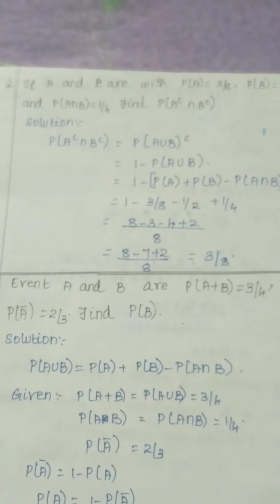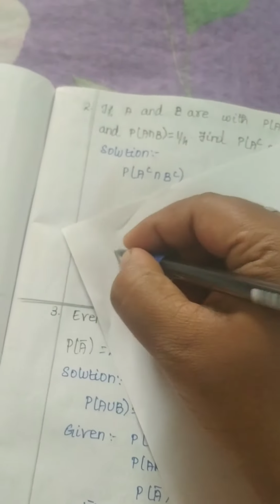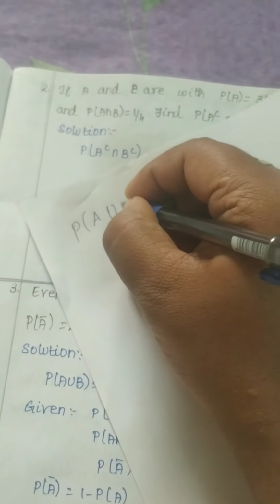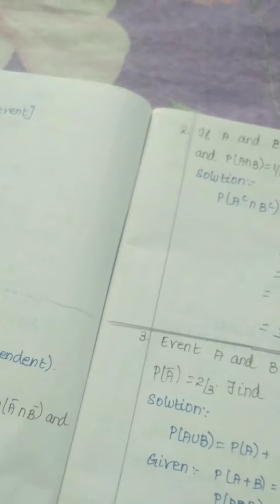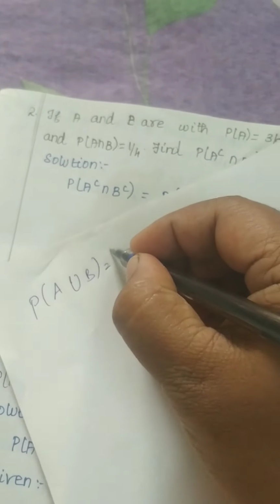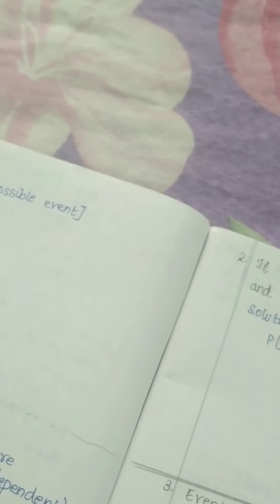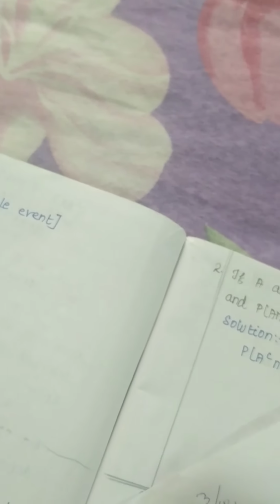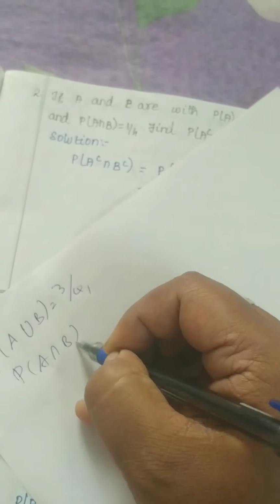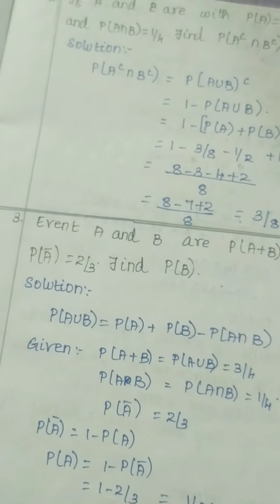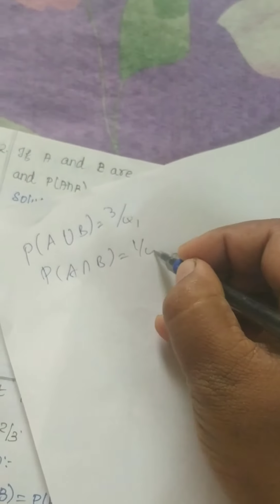From this you have to calculate what is probability of B. Let us solve this one now. The question is, probability of B they are asking. So we first write probability of A union B is 3 by 4. Probability of A intersection B is equal to 1 by 4.